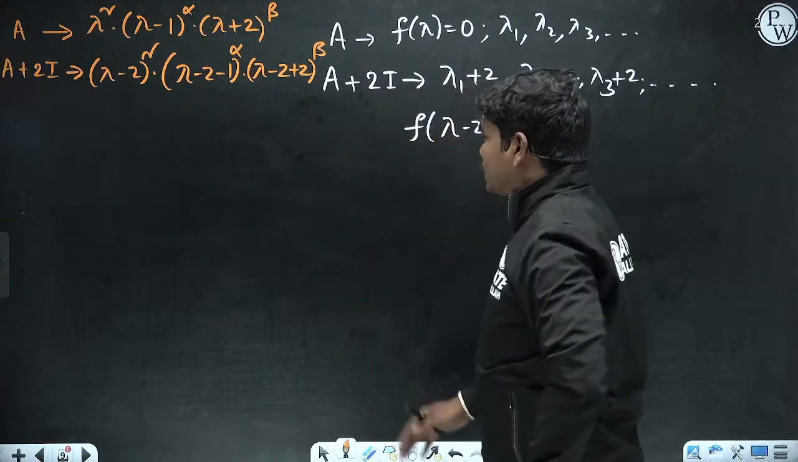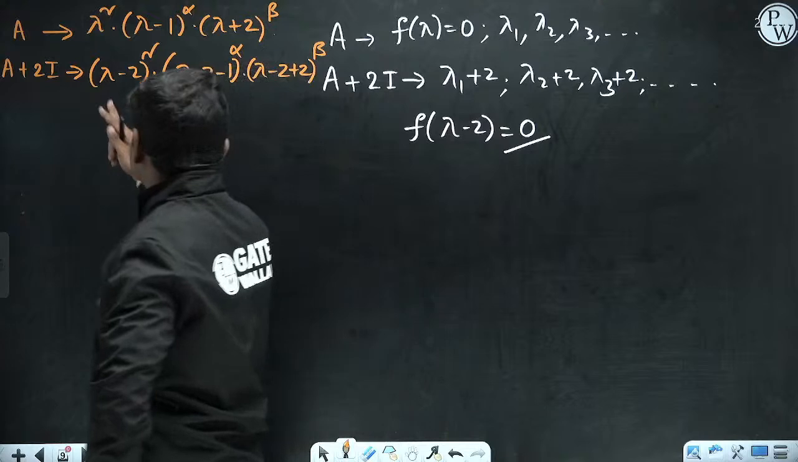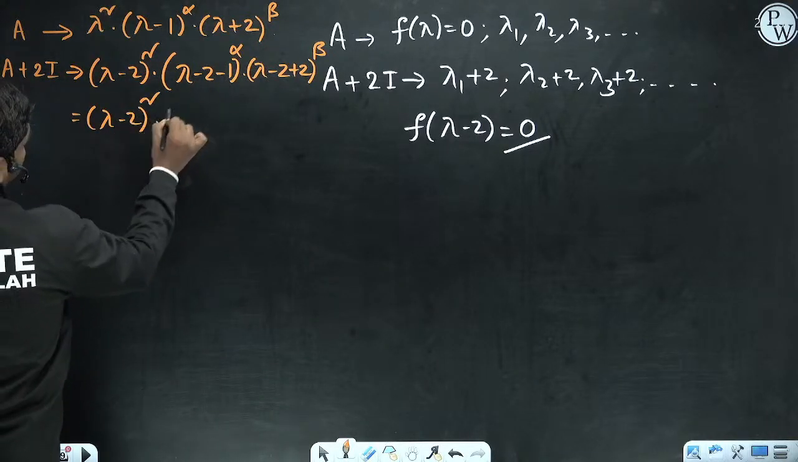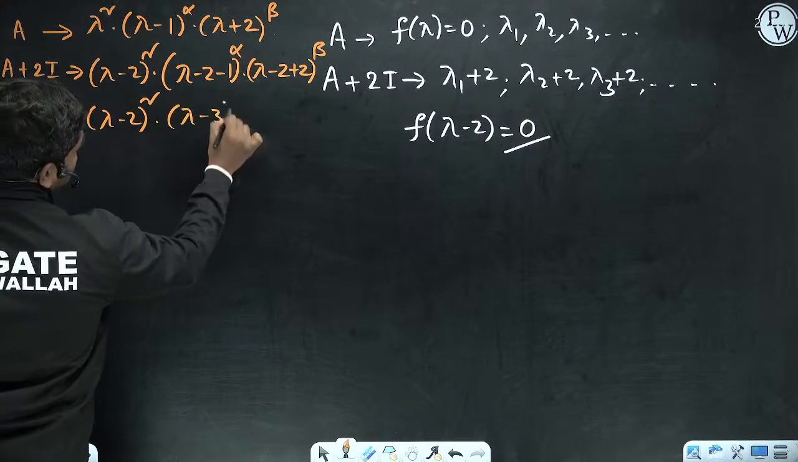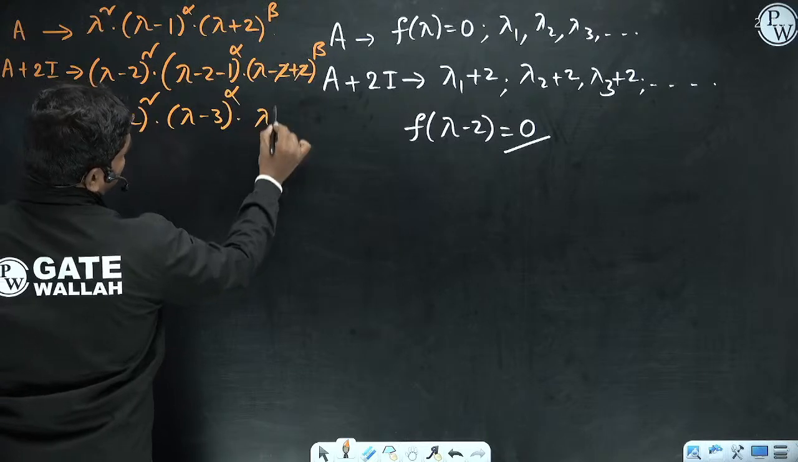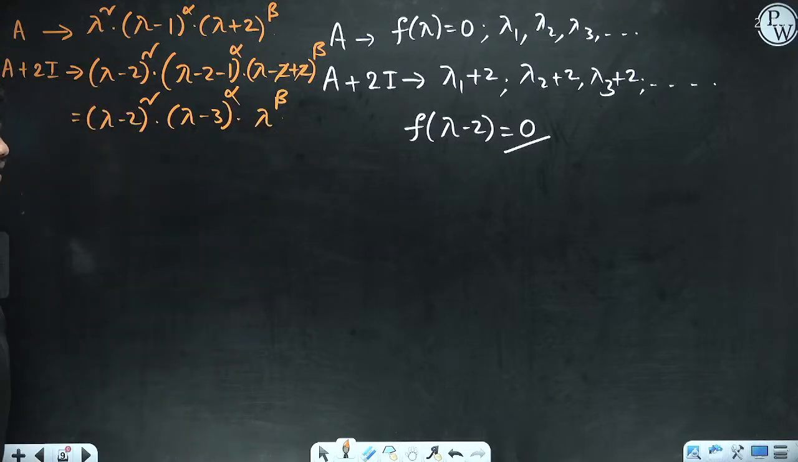Fine, so let us continue here. So lambda minus 2 whole square, so this will be the characteristic equation. So this is lambda minus 2 whole square into (lambda minus 3) whole power alpha, into, now minus 2 plus 2 gets cancelled, so lambda power beta. So this is the characteristic equation.